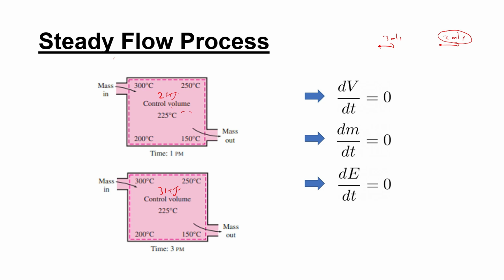So this is what you mean by a steady flow process. For a steady flow process, these conditions should be satisfied. If you take a particular point, its temperature should not change, velocity should not change, and the mass of this control volume should not change, and also the energy of this control volume should not change. So these are the conditions to be satisfied if you want to call a process a steady flow process.